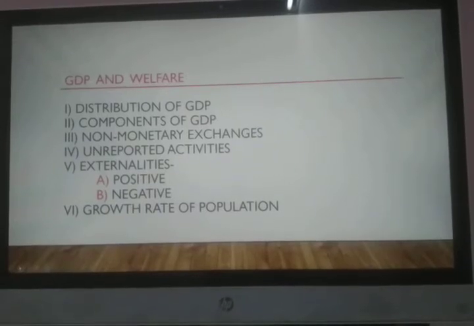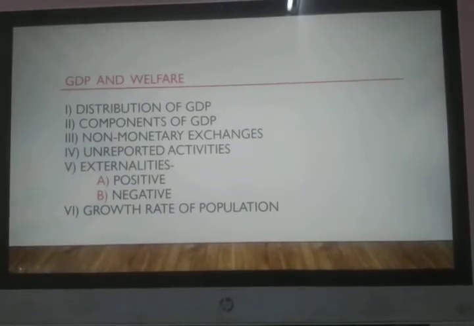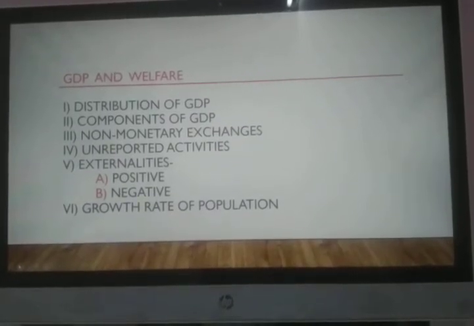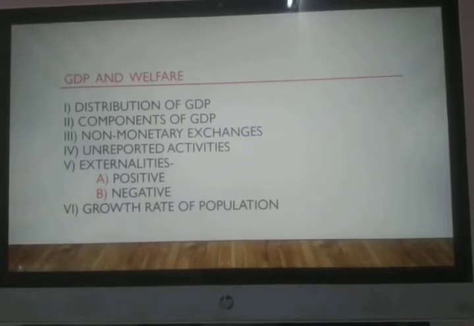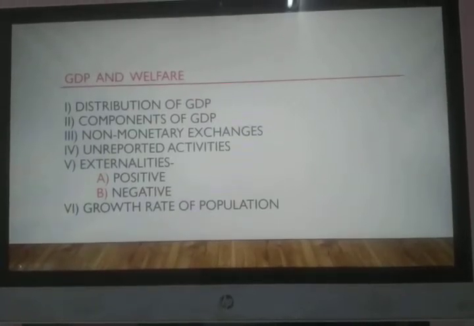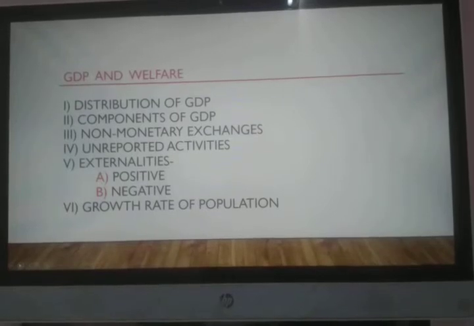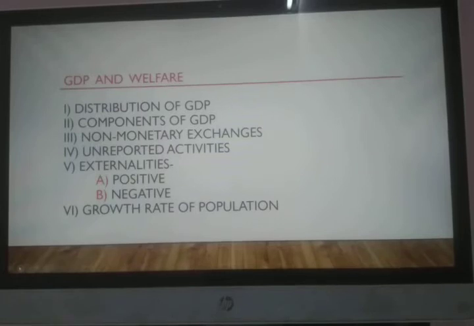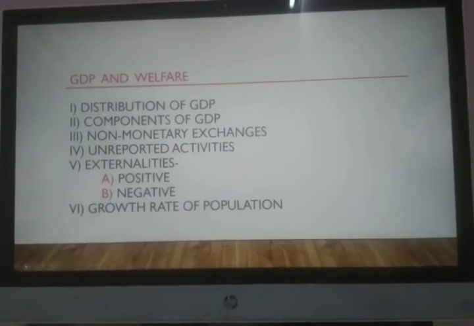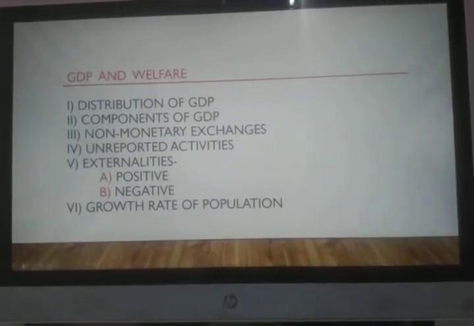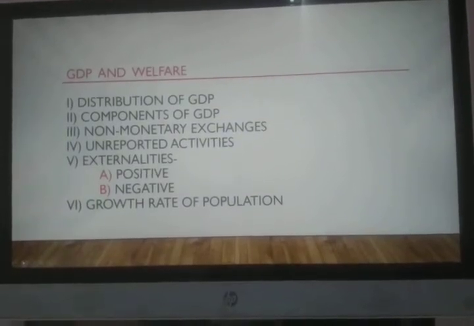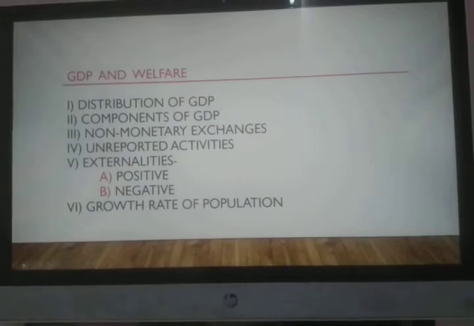It can be that the increase in GDP is distributed in such a way that only a few hands are getting richer and richer, with very little going to the majority of the population. If such a condition is there, there will not be any welfare. In other words, if there is unequal distribution of GDP, it will not lead to welfare.